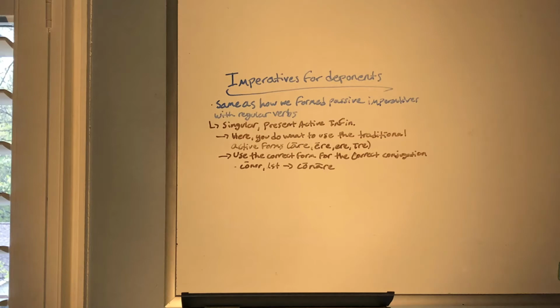So for example, since conor is already a first conjugation deponent verb, we would just tack on the first conjugation ending that we are used to seeing, which is the -are. So for conor, the singular imperative would be conare. If it was a third conjugation verb, something like loquor, then it would be loquere. That would be the singular imperative. It's all dependent on what conjugation it is. It just takes the normal ending that we're used to for the infinitive.